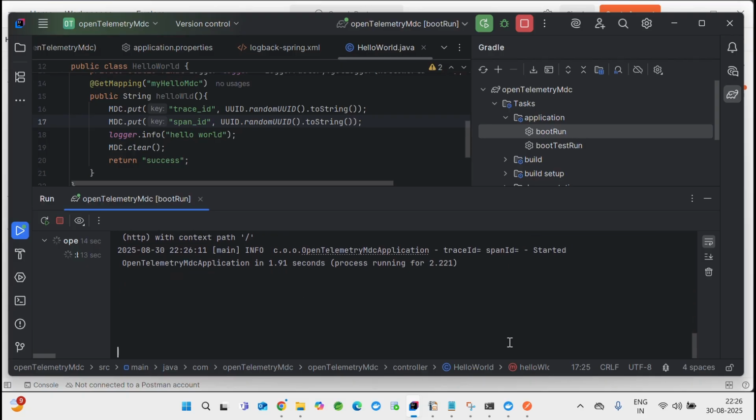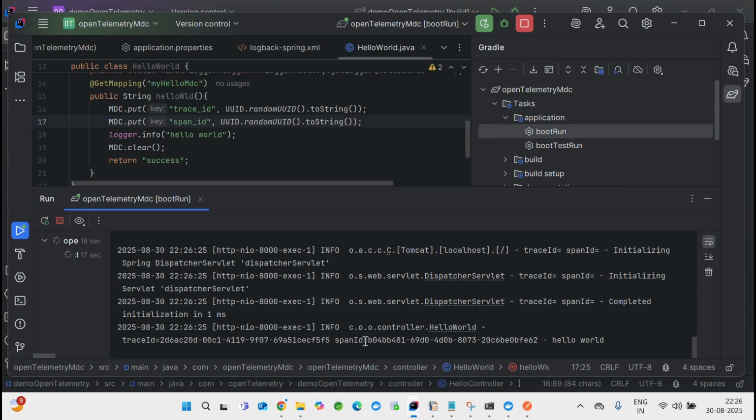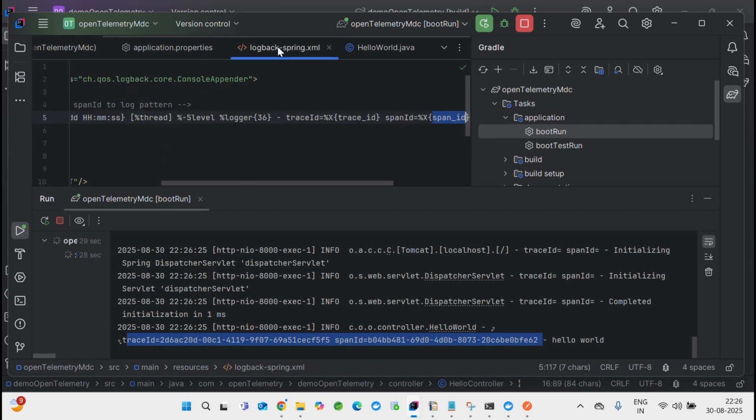Now let's run it again. All right, I have the span ID and trace ID without OpenTelemetry. This is how we used to do it in the olden days with the trace ID and span ID. And as you can see here, it's loading from the context.